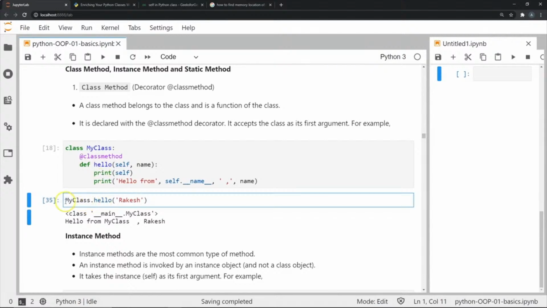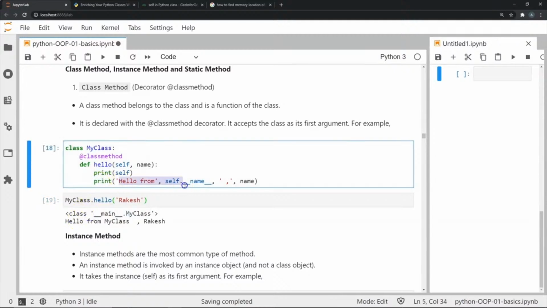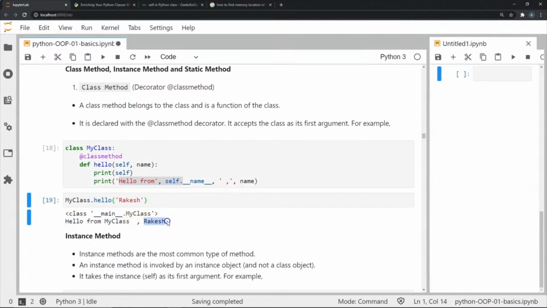And since this is a class method, it can be invoked using the class name itself. So I'm going to pass Rakesh, and let's see what happens when we do this. As you can see, the first print will basically give us the information of the class itself. It's saying that the class is called myClass, and the second print statement is basically a string saying hello from the string name myClass with a comma and then whatever we passed initially, which was Rakesh.